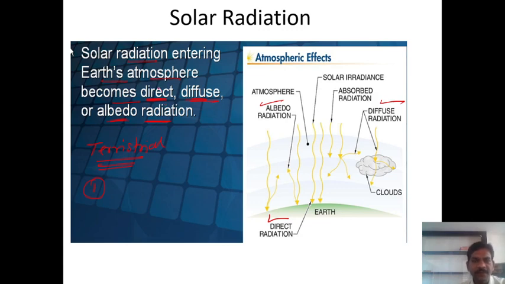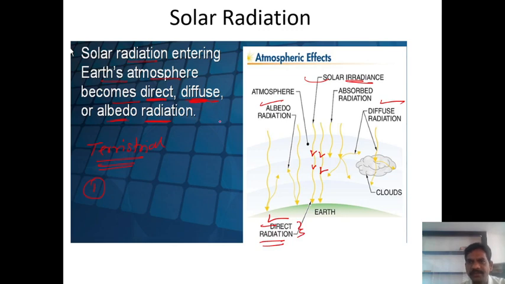First of all, we define direct radiation. What is direct radiation? Look at this, solar irradiance. Irradiance means nothing but radiation. Radiation which is received on the earth's surface directly without scattering. If you consider this one, the radiation is received on the earth's surface directly without scattering. That is called direct radiation.